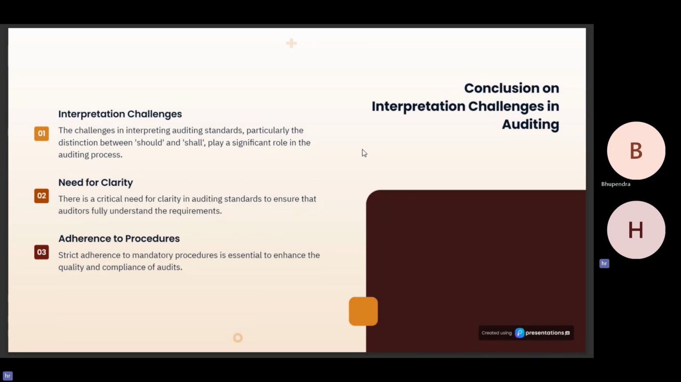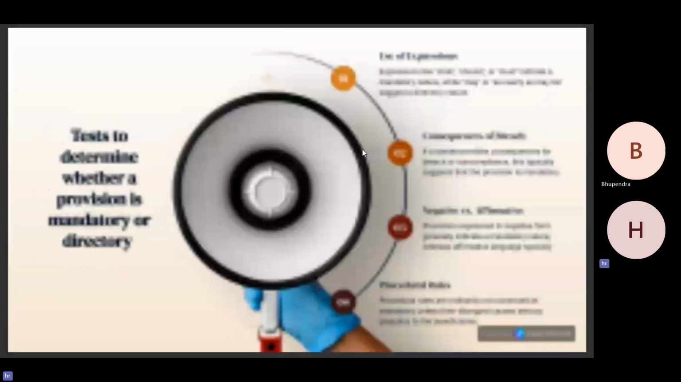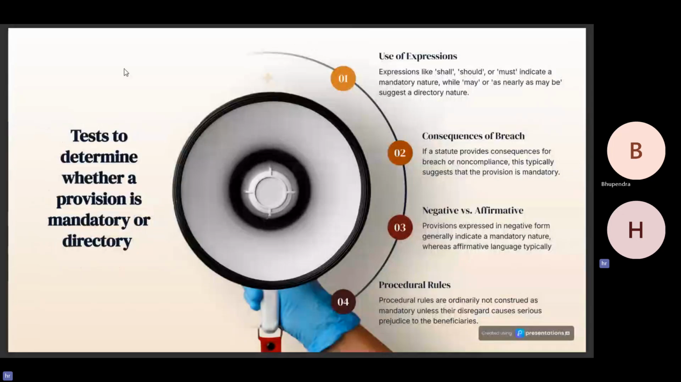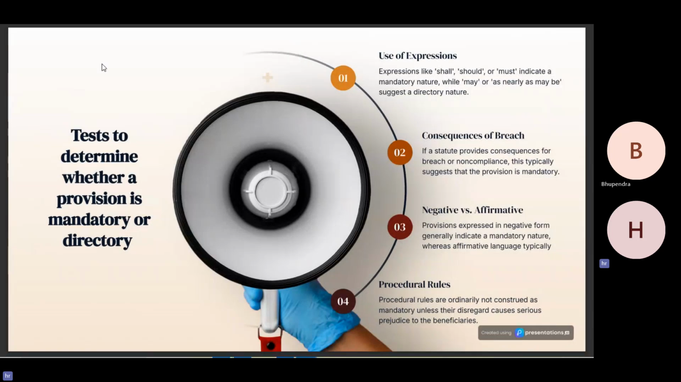I'll be taking forward the circular. Basically, in the recent decisions of the High Court of Bombay, there were several tests to determine whether a provision is mandatory or discretionary. We will discuss a few of the cases. Basically, the use of the expressions shall, should, or must indicates mandatory nature, while may or as nearly as may be suggests directory nature. Consequences of breach.